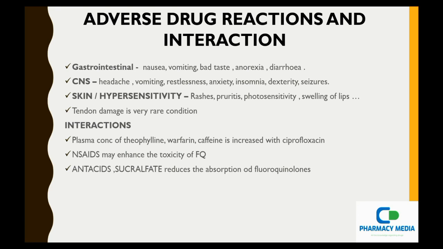We can't say that it will increase the toxicity. It may increase the toxicity. And antacids and sucralfate reduce the absorption of the fluoroquinolones. If the absorption levels are decreased, the action of the drug will decrease.